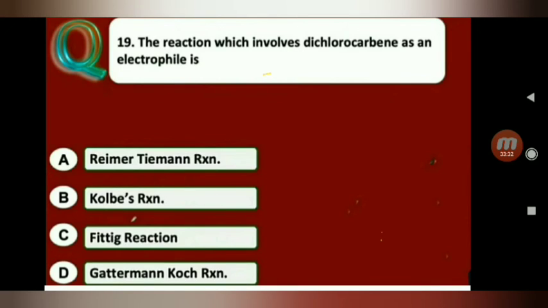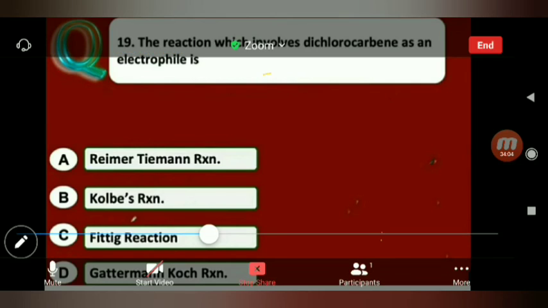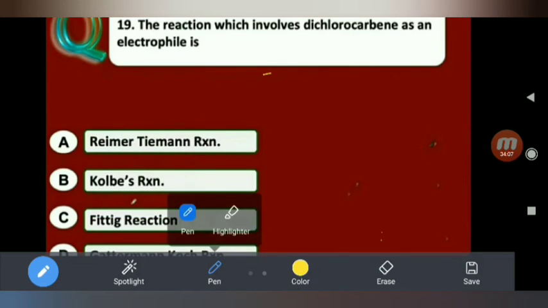The reaction which involves dichlorocarbene as an electrophile is, this is the 19th question: A, Reimer-Tiemann reaction; B, Cold-base reaction; C, Fittig reaction; D, Gattermann-Koch reaction. So generally dichlorocarbene is an electrophile in the Reimer-Tiemann reaction. So in the Reimer-Tiemann reaction, the electrophile is dichlorocarbene.